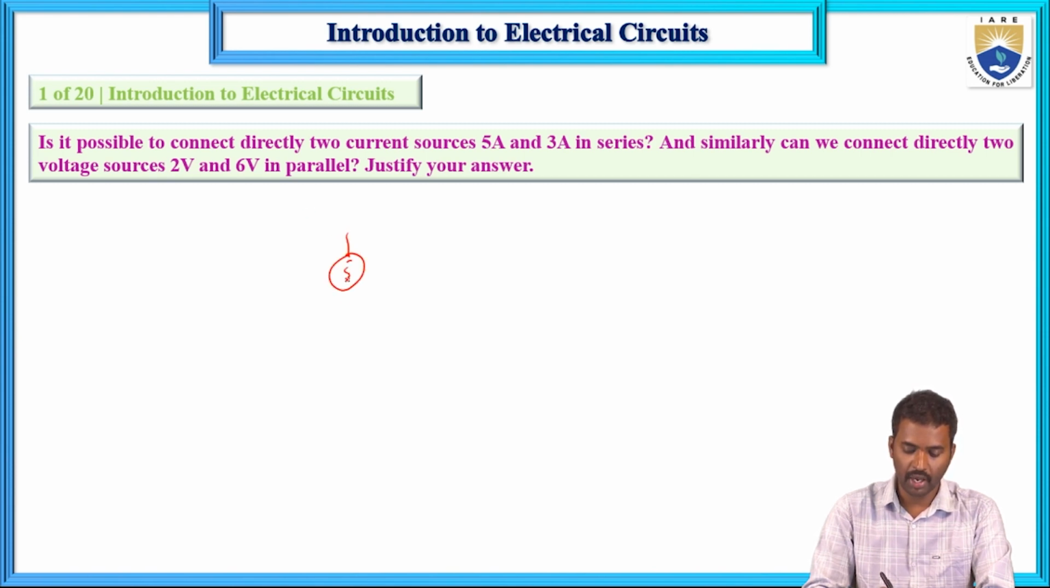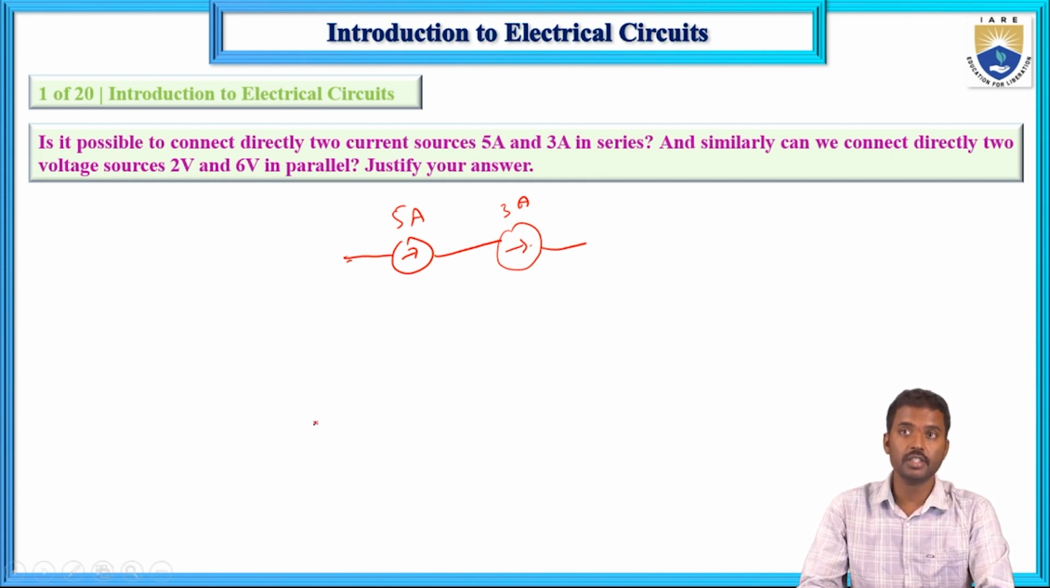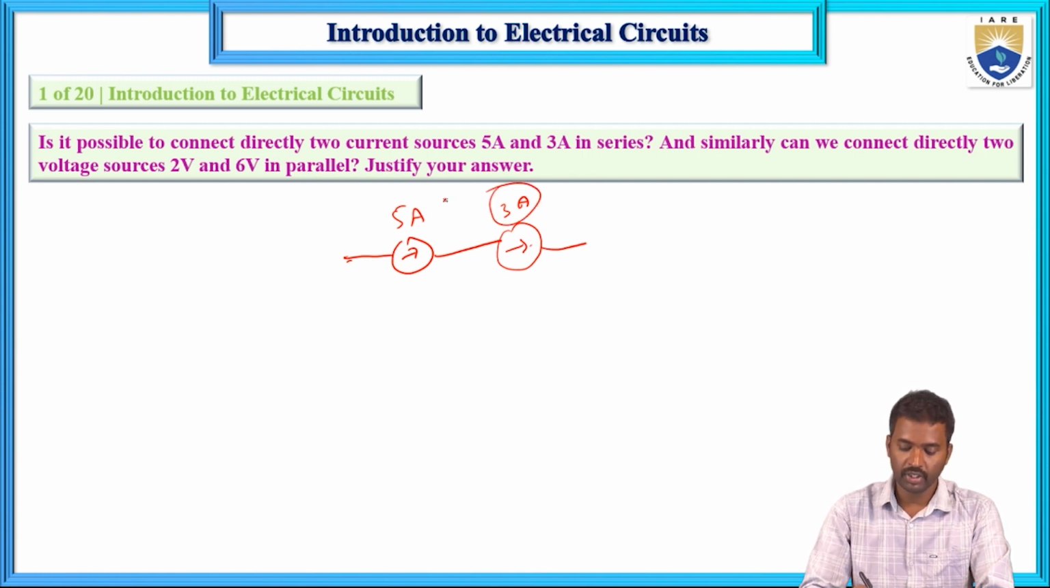This is the 5 ampere current source symbol, and this one is also a current source. This is 5 amps and this is 3 amps. They are connected in series. We know that in a series case, the same current flows through each element. So here we have two different currents in a series circuit. It is not possible.